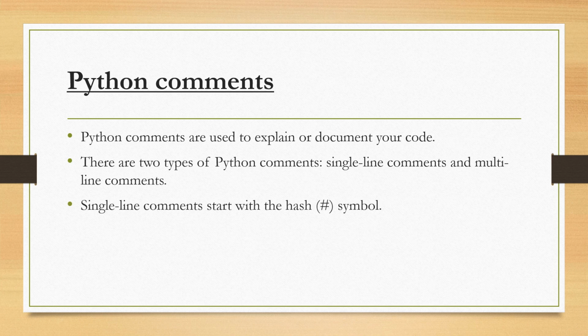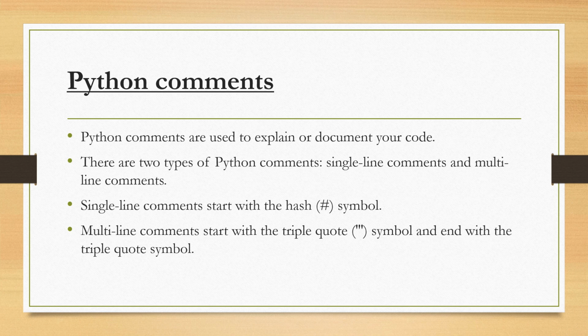Single line comments start with a hash. If you are learning C, C++ or Java, the common thing is that a double slash is used for comments, but in Python for a single line comment you use a hash. For a multi-line comment, it starts with triple quotes, not double quotes, and it ends with triple quotes. Anything written in triple quotes is known as a multi-line comment. So these are the comments of Python.